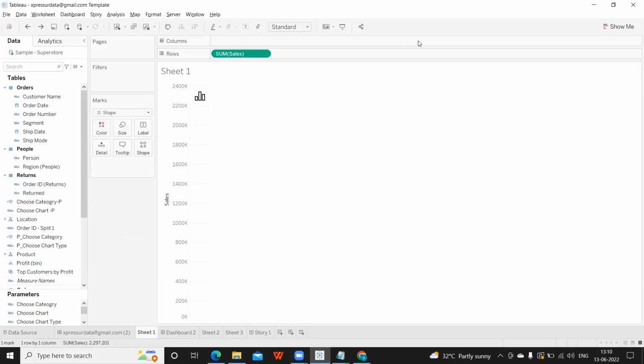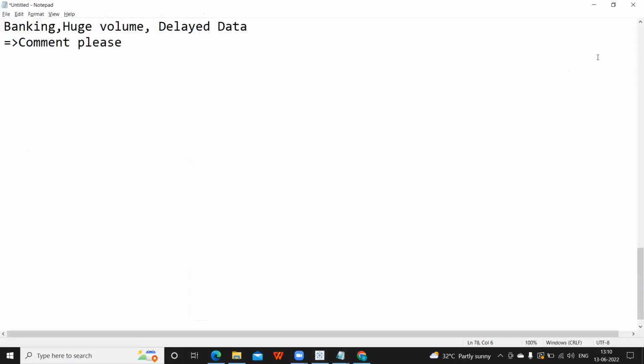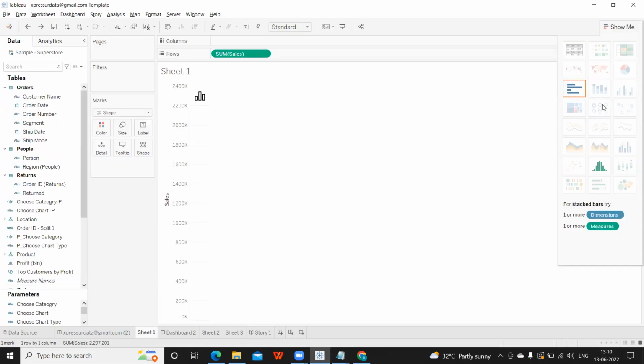Here we have a Show Me option using which we can create different charts. By default there are 24 charts in that, but you can always customize it according to our need. Again, there is a probability of getting a question on charts. You might be asked to create a chart.